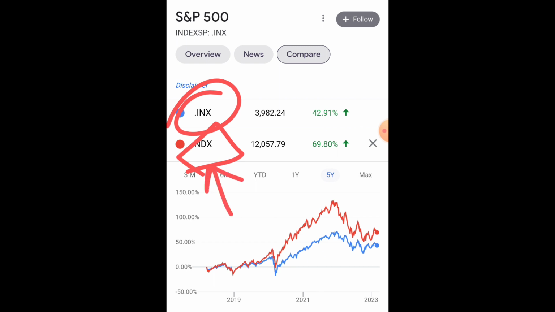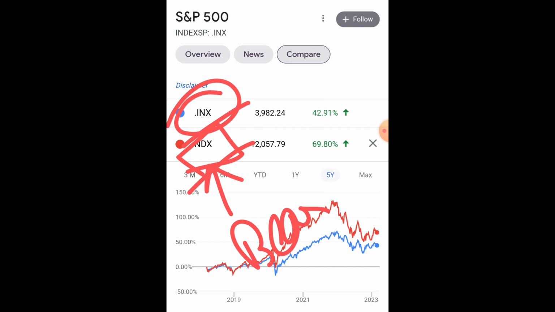Nasdaq 100 includes many volatile stocks which are valued at higher PE ratios, and S&P 500 index includes many undervalued stocks. In a volatile market, when the market is bearish, then Nasdaq will provide lesser return compared to S&P 500.